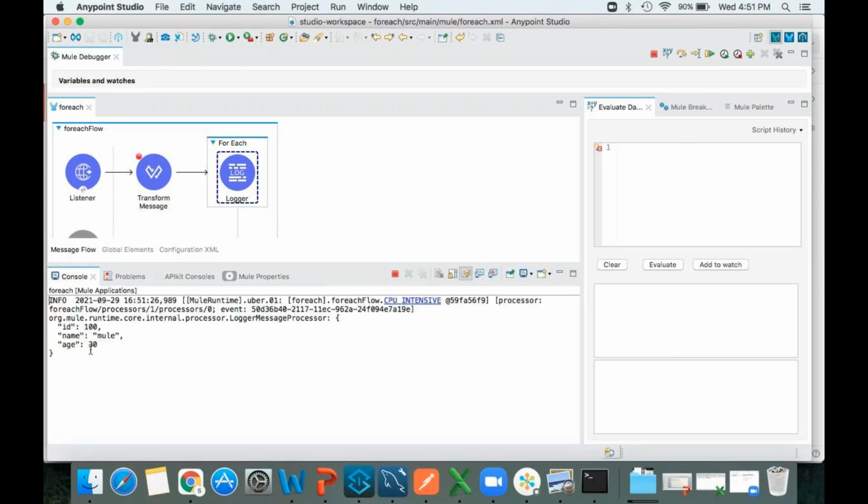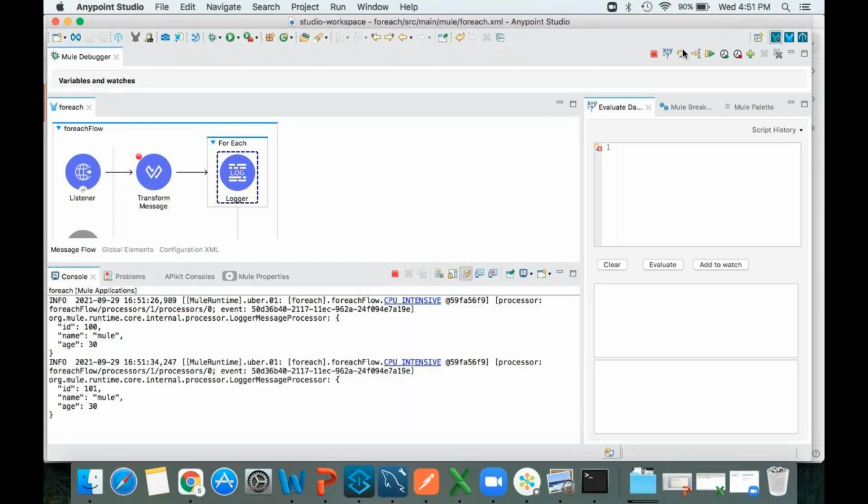See, it got printed 100. If I click on next processor, it will print one more, 101. See, it is not going to process all the records at a time in parallel. This is not parallel. This is sequential.